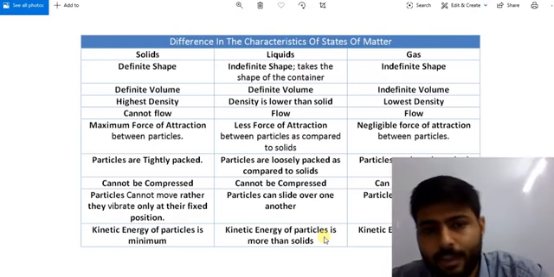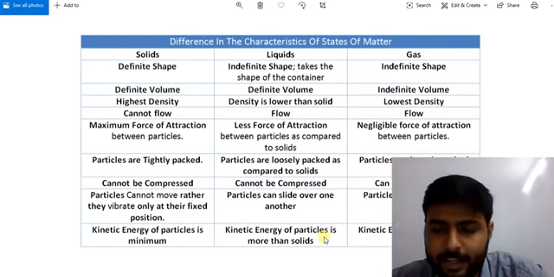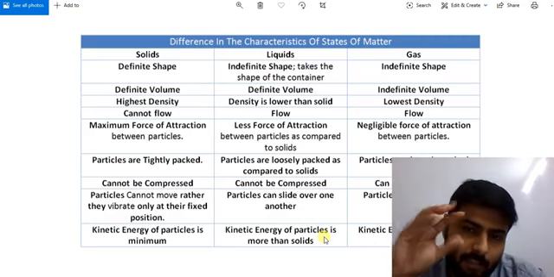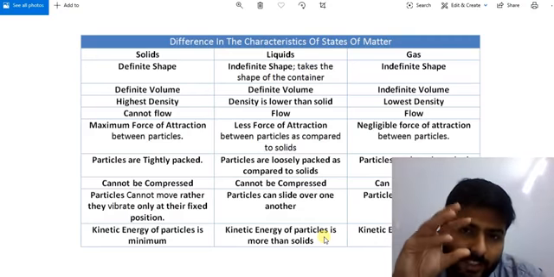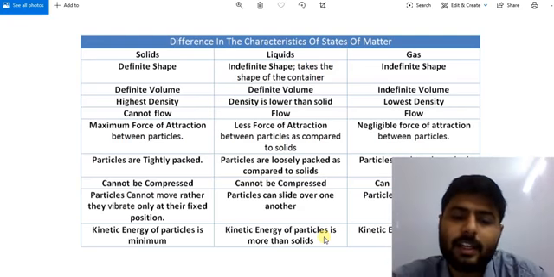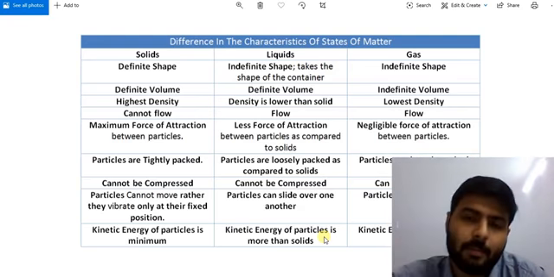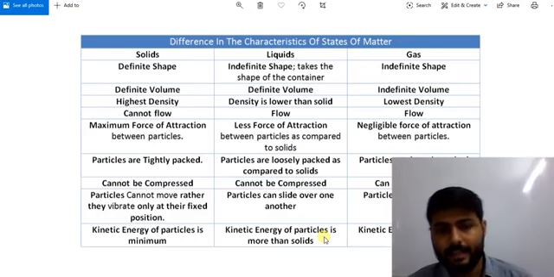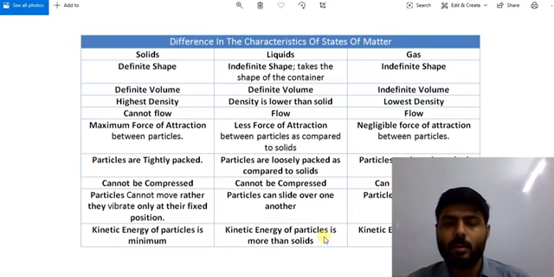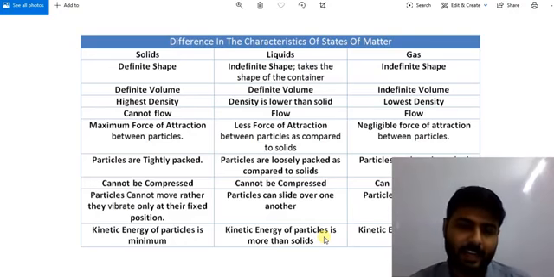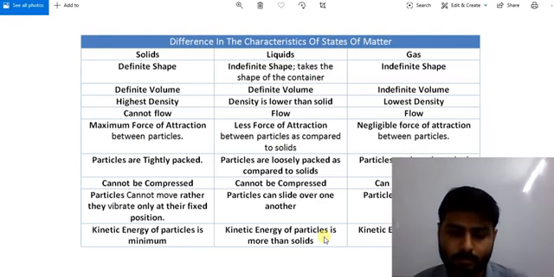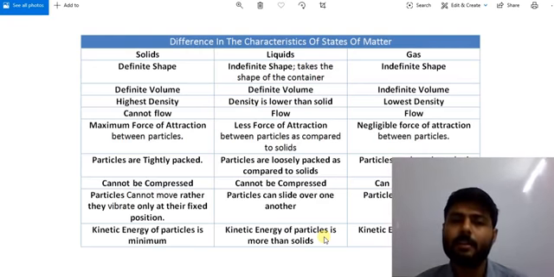Now, the reverse of the point we have just discussed. If particles are moving least, motion is least, which means kinetic energy is minimum. Where? In solids. As the particles cannot move easily, we have minimum kinetic energy. Why?